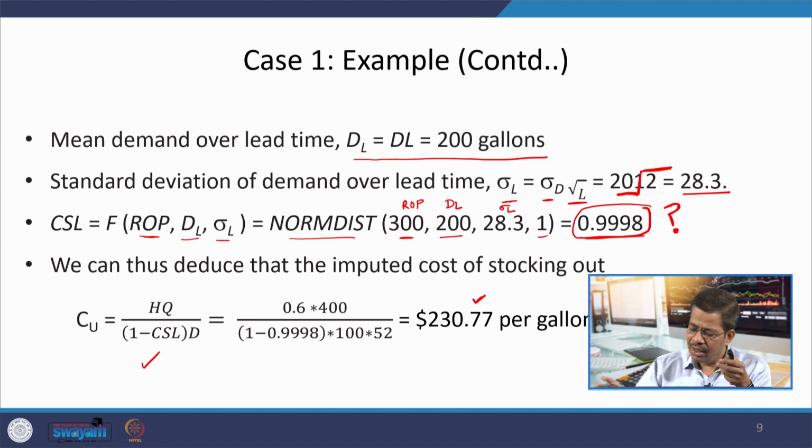So, your inventory policy as well as uncertainty in the data leads to the CSL level, and that CSL gives you the cost of understocking, and then if you have some other proxies of cost of understocking, that will help you in getting the CSL, and accordingly you can decide your optimal stocking quantity.